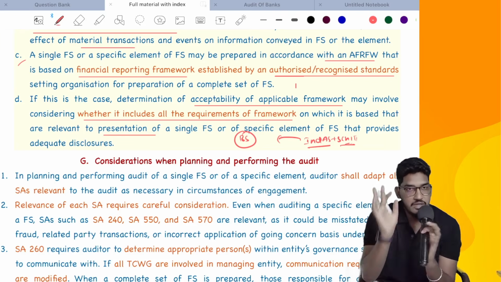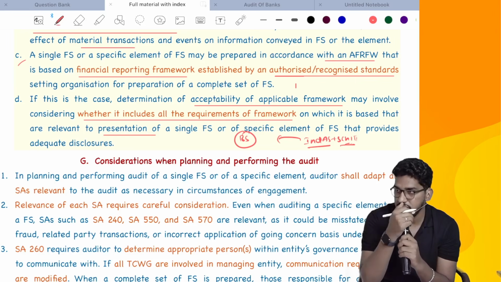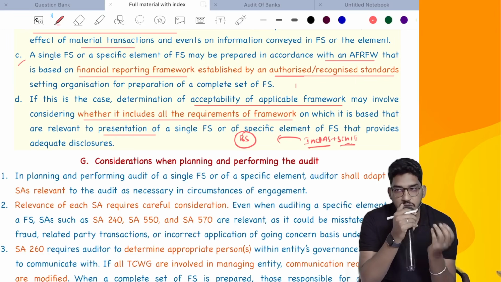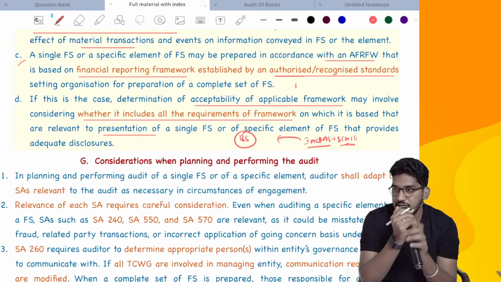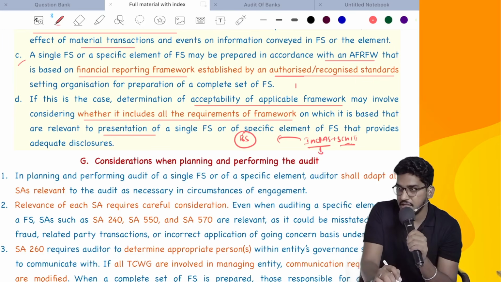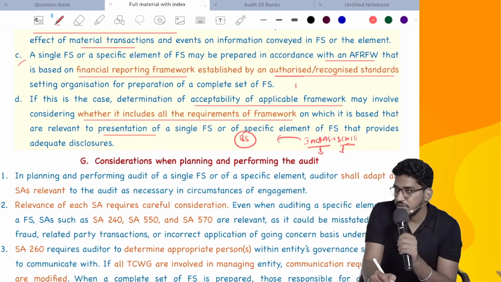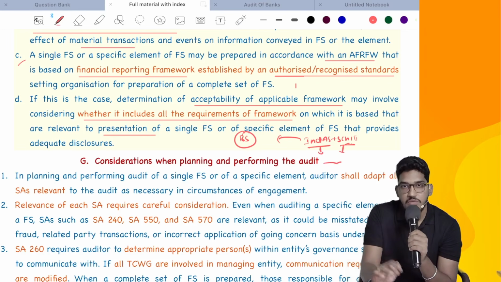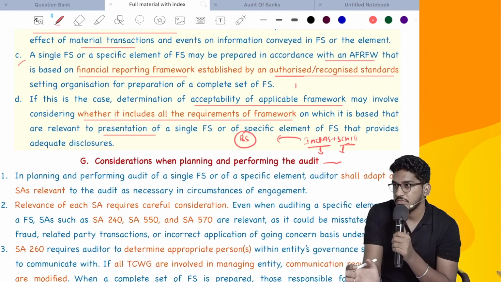So that they have followed in the preparation of the single item which is balance sheet. Now, whether that framework is correct or not, whether that framework is acceptable or not, how will I decide? I will decide based on whatever aspects of the Ind AS are there, whatever aspects of the Schedule 3 are there relating to the balance sheet, whether all that have been included or not.